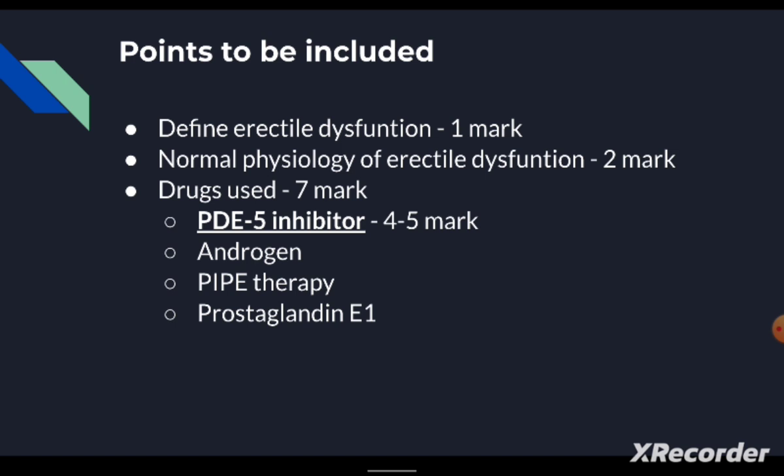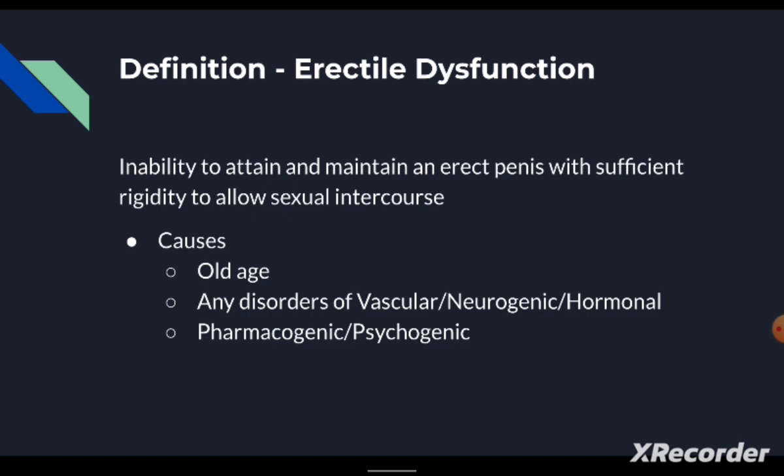And in these 5 to 7 marks, the main contribution will come from the PDE5 inhibitors, which carry around 90% of the marks. And you have to mention other therapies also used in erectile dysfunction, such as androgen therapy, pipe therapy, and prostaglandin E1 analogs also. So let's start with the definition of erectile dysfunction.